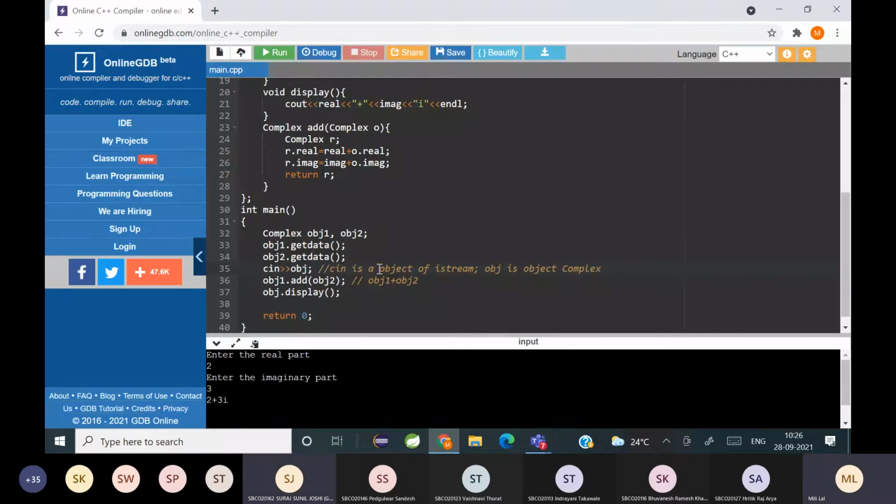But does cin belong to class complex? No, it doesn't. So you cannot use a normal member function. For that, you have to use a global function. So you're going to use a friend function. For operator overloading of input and output operators, you cannot use a normal member function. You have to use only a friend function. That is what I'm trying to say.